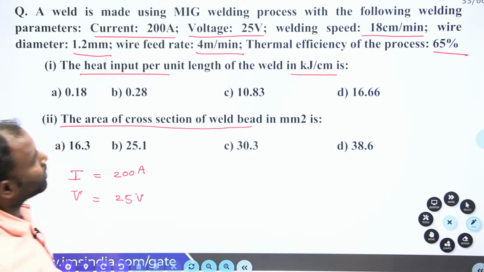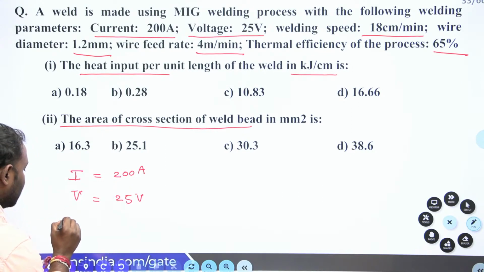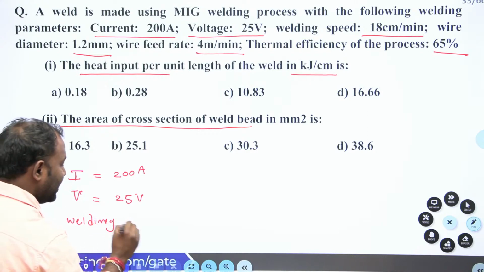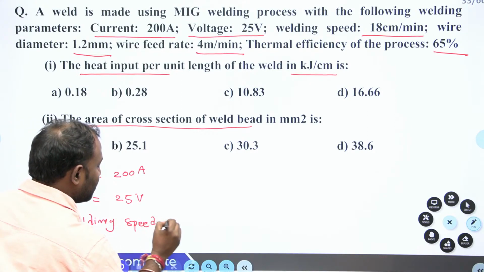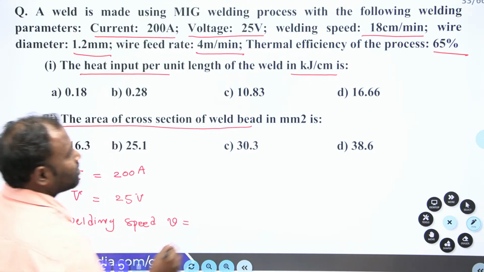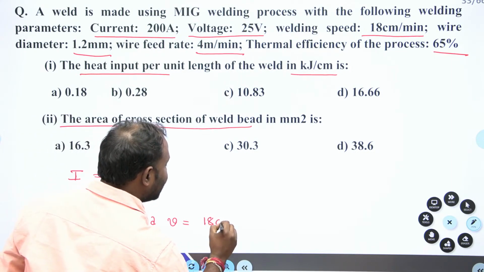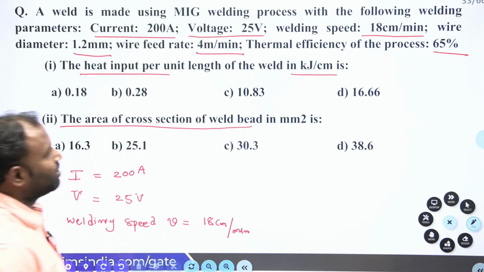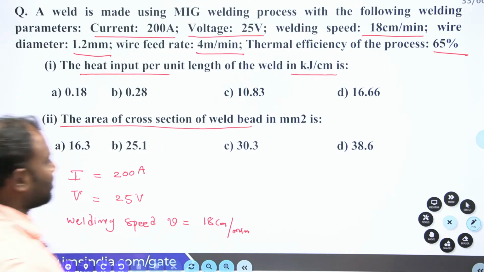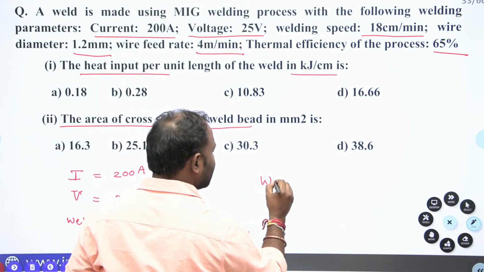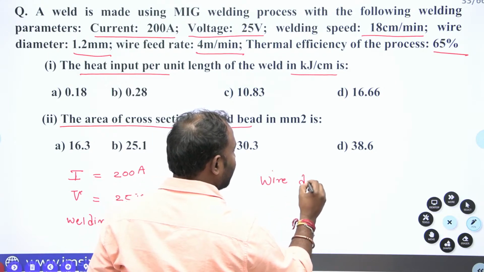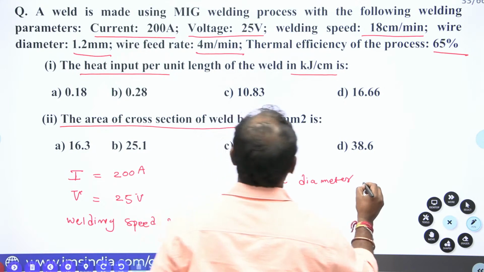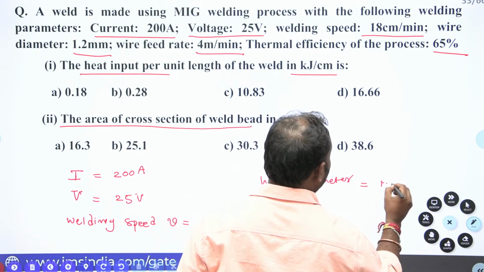Next, the welding speed, small v I am taking, is equal to 18 centimeter per minute. Next, the wire diameter is equal to 1.2 mm.